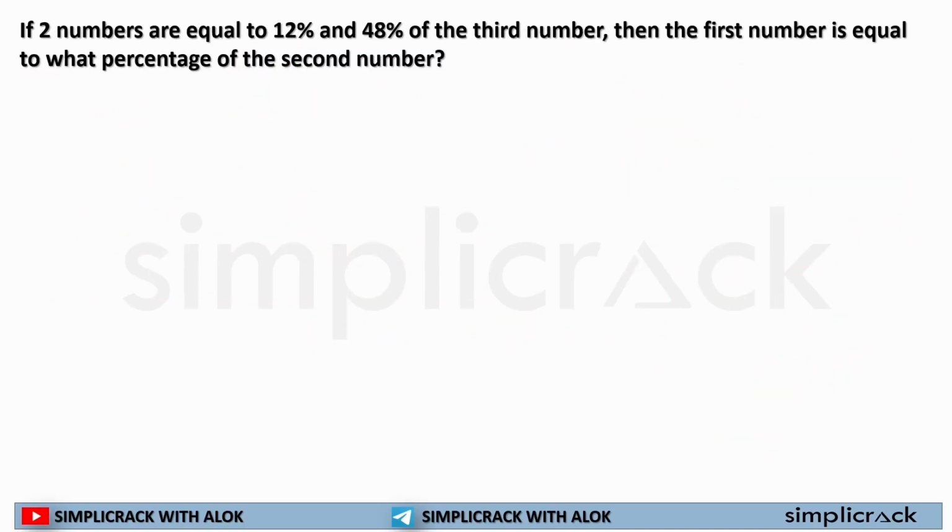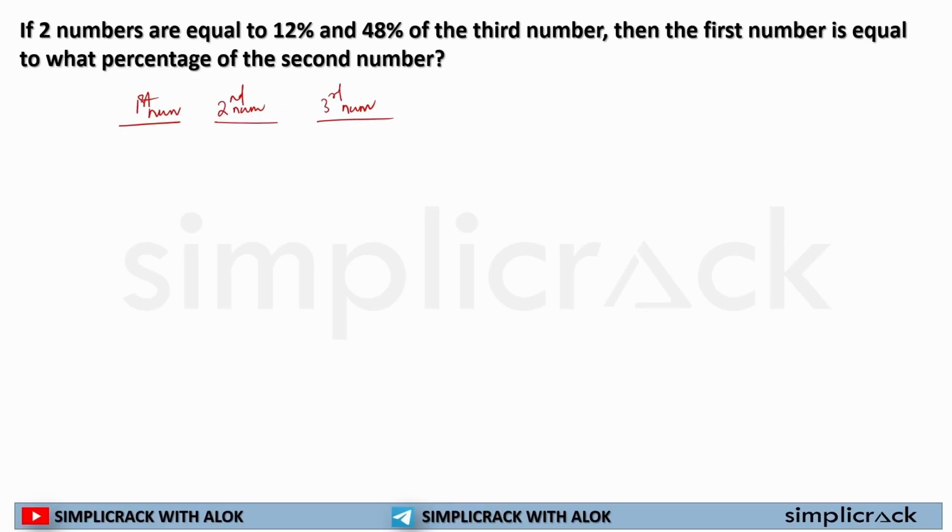Now, if two numbers are equal to 12% and 48% of a third number, there are three numbers: first, second and third number. Whenever such questions are there and the exact number is not given, even if the exact number is given, you should always start with 100, because that will help you make the calculation easier.